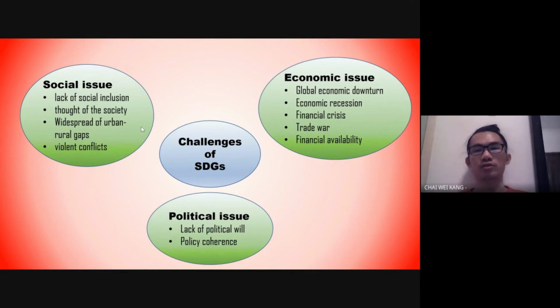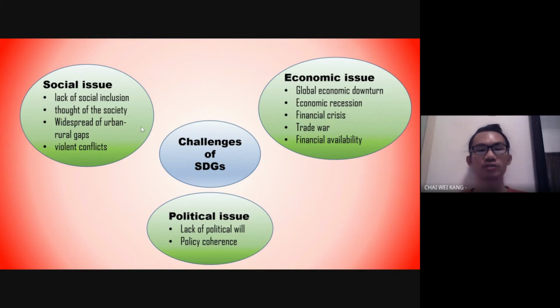For the economic issues, global economic downturns, economic recessions, financial crises, and trade wars have reduced the financial availability for the United Nations to create activities to achieve the SDG. Other than that, the economic issue also raised unemployment rates due to the collapse of companies from the economic downturns. When people are not in good economic condition, they refuse to give extra collaboration on the SDG.